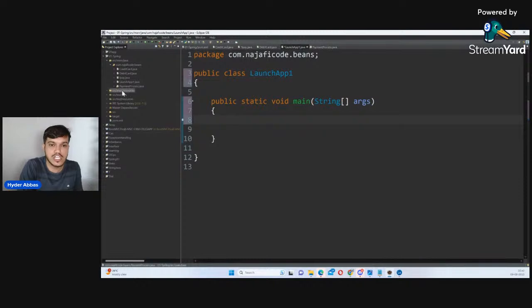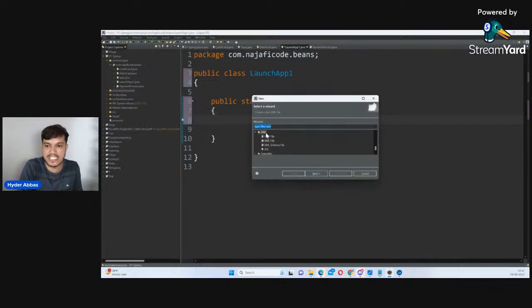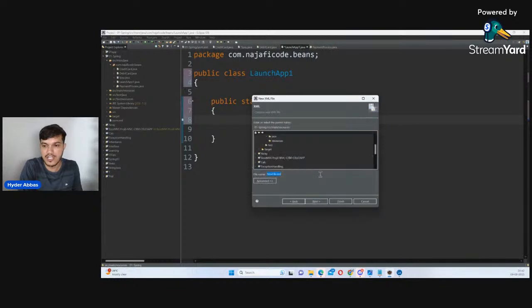So here in the resources, I'll create a new XML file. I'll say others and XML. If you just scroll down, there is an XML option. XML file. Next. So I'm giving the information about beans. I'll give the name as beans, maybe beans.xml. What do you mean by beans?